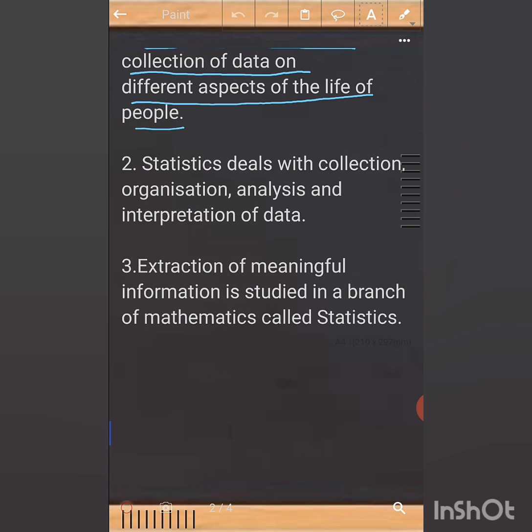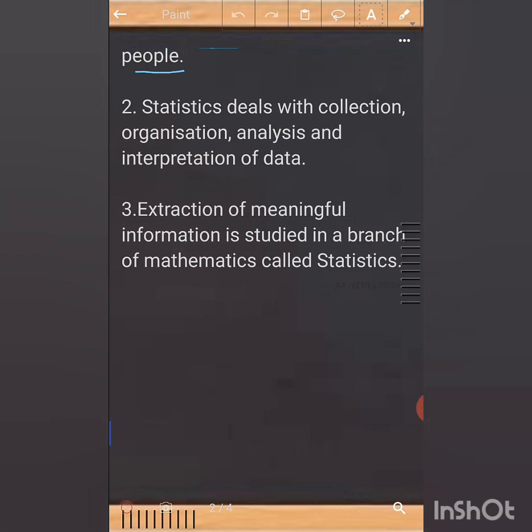Interpretation means that after observing all these, they take a decision based on this statistical data. Next, this total working is done in a branch of mathematics called statistics. That is why it is said that the extraction of meaningful information is studied in a branch of mathematics called statistics.